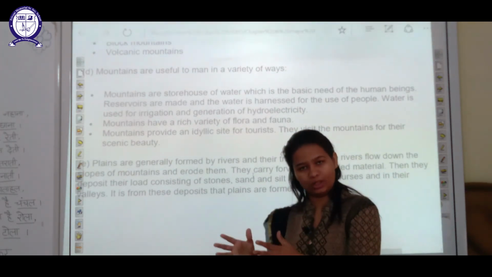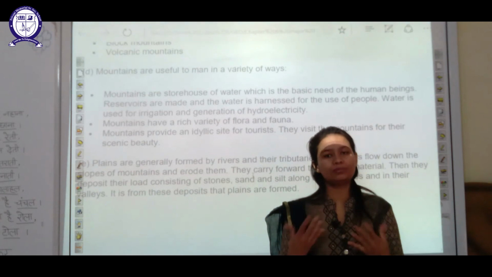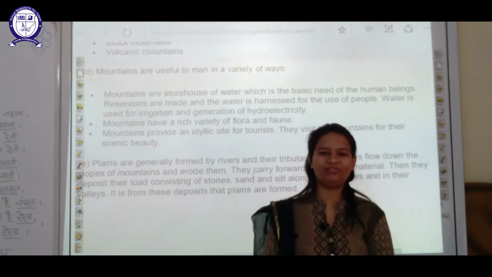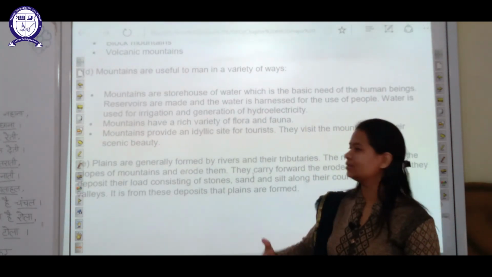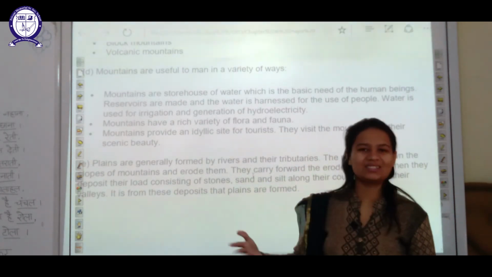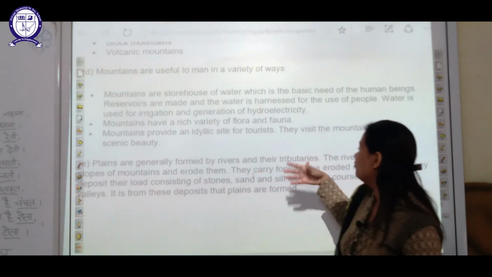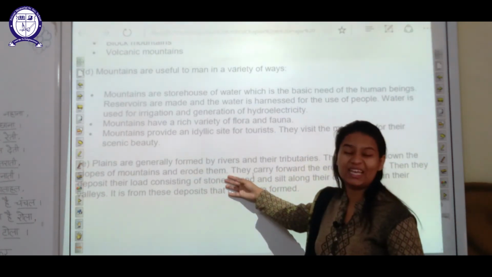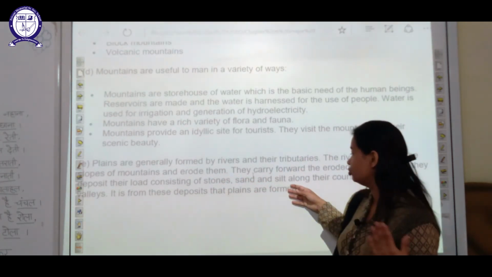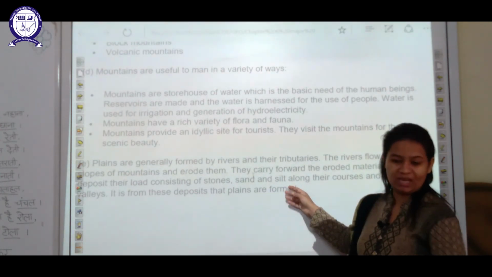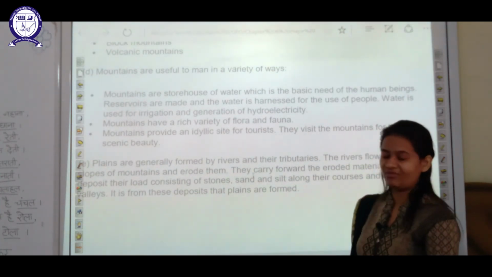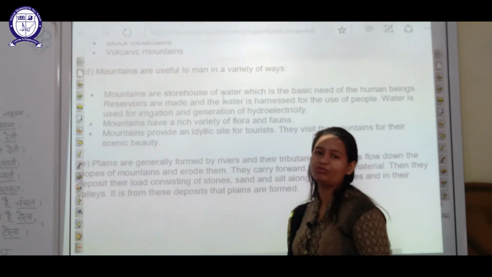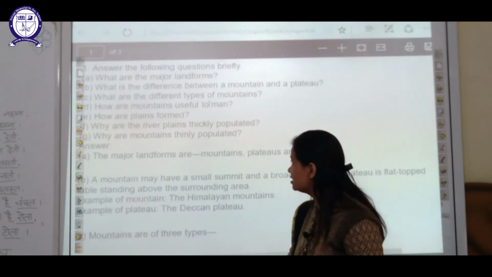The place where it got deposited, that process is called deposition, and that land surface takes the form of plains. So this is how plains are formed, where rivers and their tributaries carry various eroded material like stones, sand, etc. with them, and they deposit themselves at a particular place and take the form of plains.